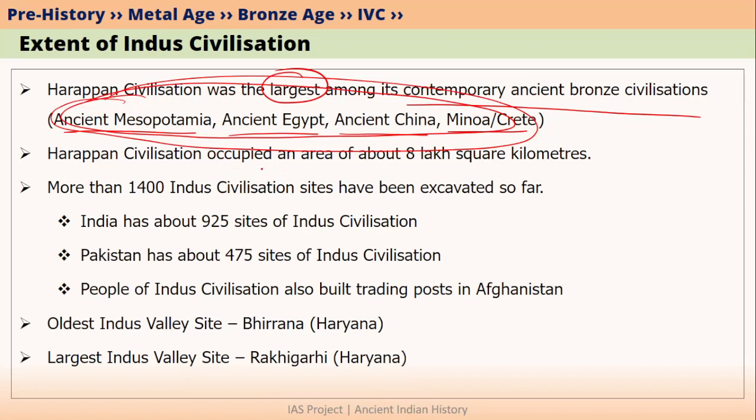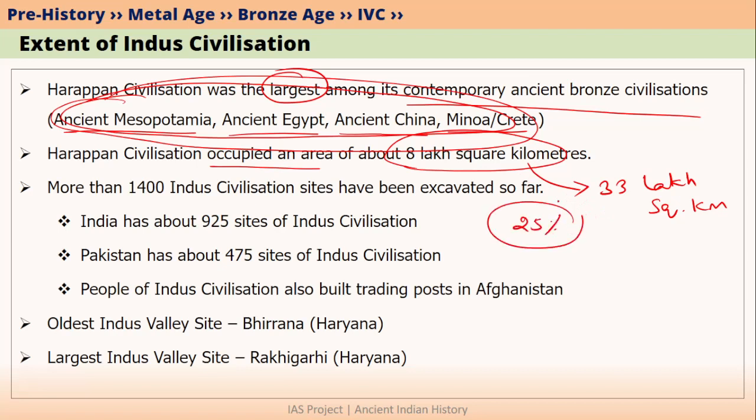We have just learned that Harappan civilization occupied an area of almost 8 lakh square kilometers. What is the geographical area of India? It is 33 lakh square kilometers. So if you compare Harappan civilization with the geographical area of India, then you can see that Harappan civilization is almost 25% of the geographical area of India.